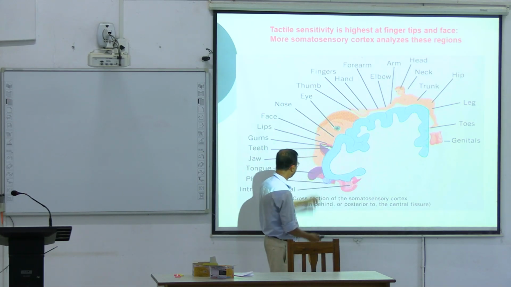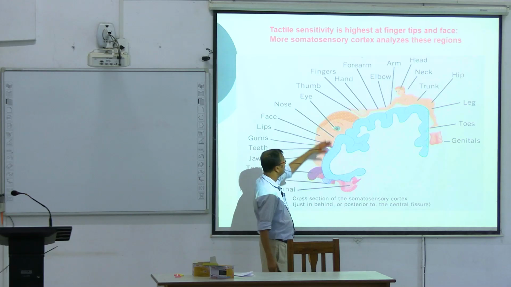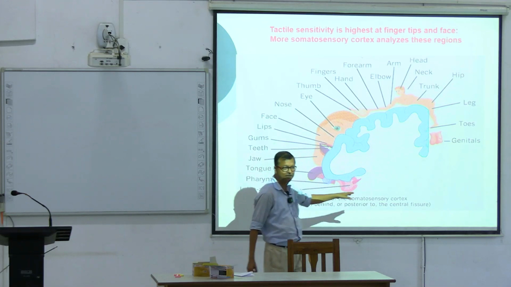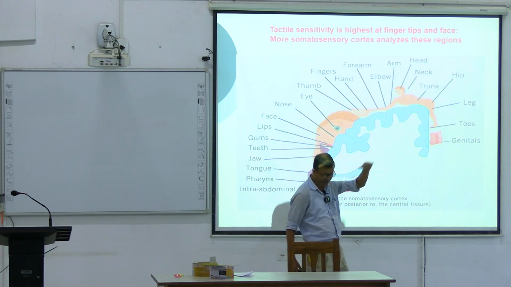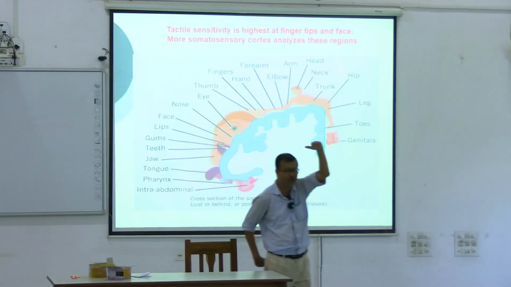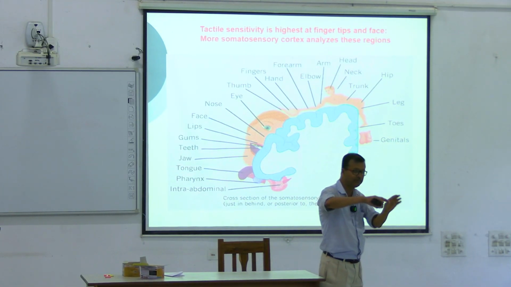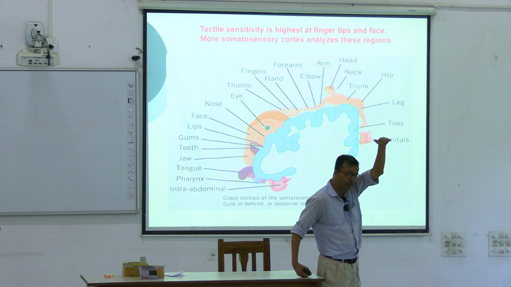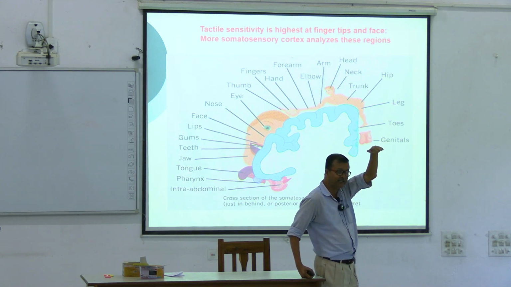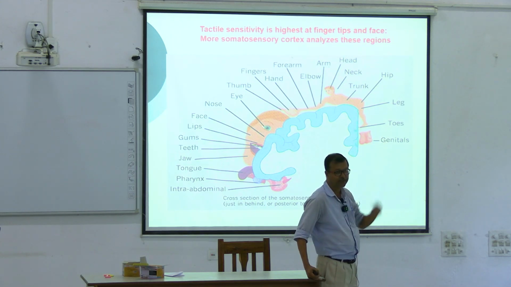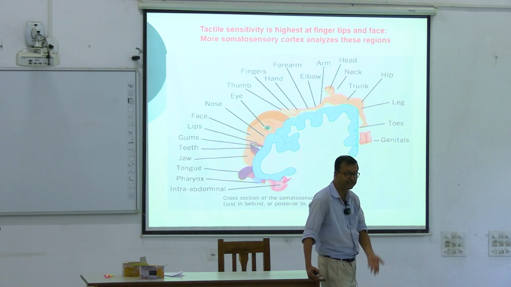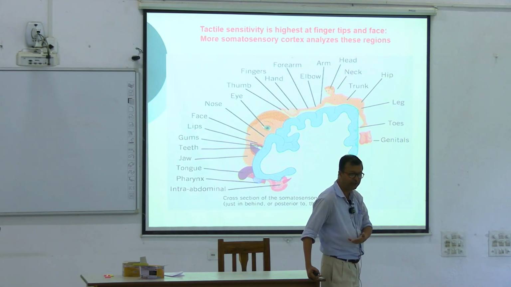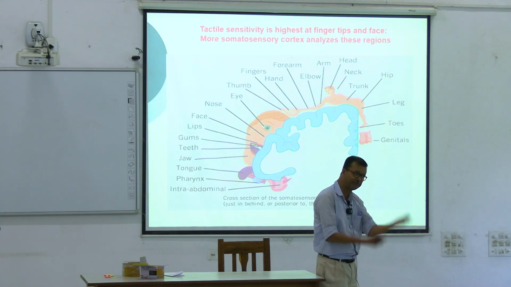The tongue and face are located down, whereas the leg and trunk are up, at the top. Over the postcentral gyrus, the top portion is characterized by the lower portion of the body, and the bottom is characterized by the upper portion of the body. So it's just opposite, upside down.